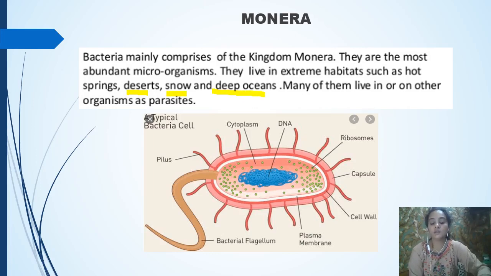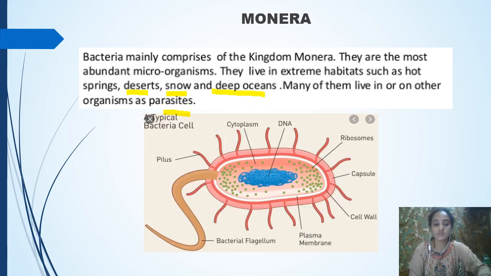Some of the bacteria are pathogenic, called parasites, and some of them are even helpful. Don't think that a bacterium is always causing harm to us. You can think about Lactobacillus, which helps convert milk into curd, and that is used as a microbe which is helpful for human welfare. But some of them are pathogenic, of course, because they cause us different diseases.